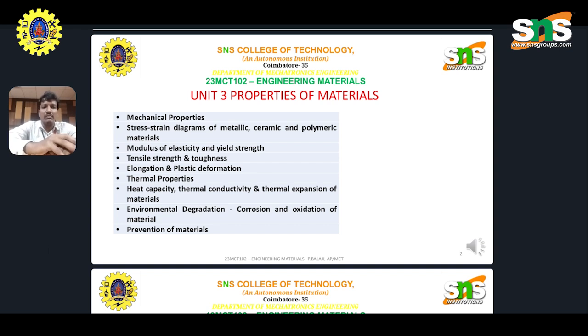In this video, we are going to discuss mechanical properties, stress strain diagrams of metallics, ceramics, polymeric materials, models of elasticity and yield strength, tensile strength, toughness, elongation and plastic deformation, thermal properties, heat capacity, thermal conductivity, thermal expansion of materials, environmental degradation and corrosion oxidation of materials, and prevention of materials. So in the above list, we are going to see the mechanical properties in our first slide.